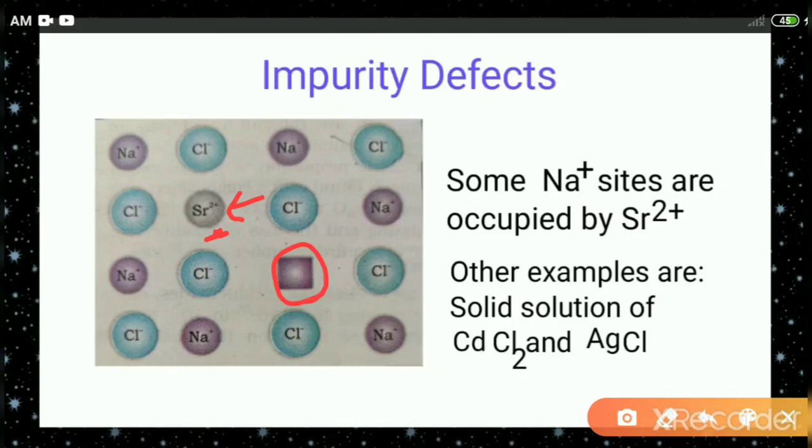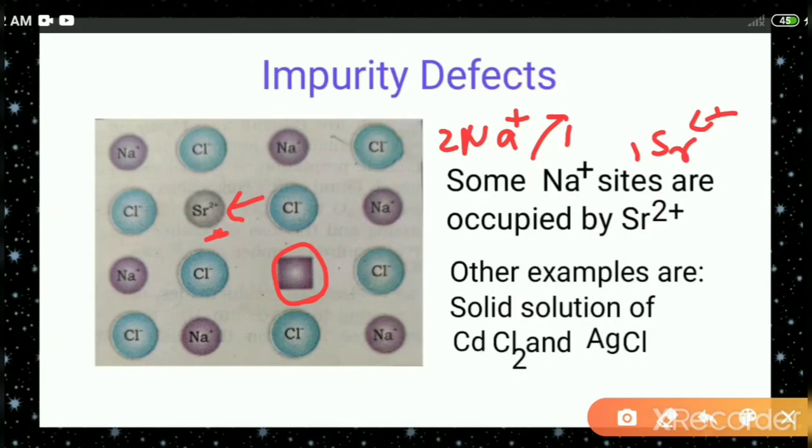In this case, 2 Na plus ions are creating holes, and one of the holes is occupied by one strontium ion. So why does it happen? 2 particles get removed, that is 2 Na plus get removed, and only one strontium ion enters, in order to keep the crystal neutral.